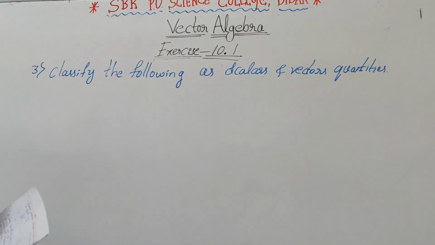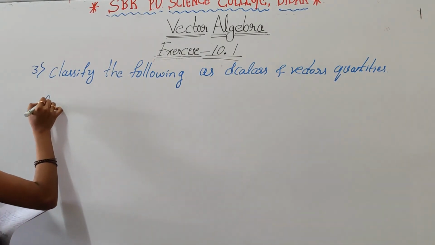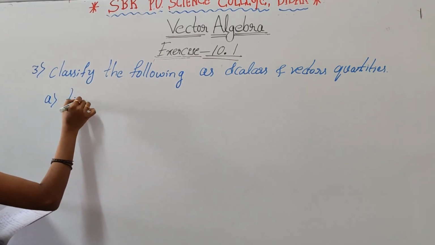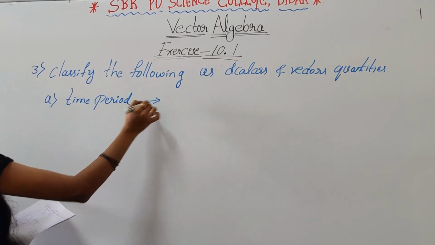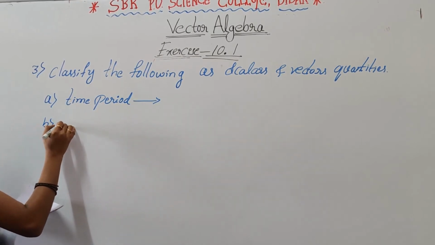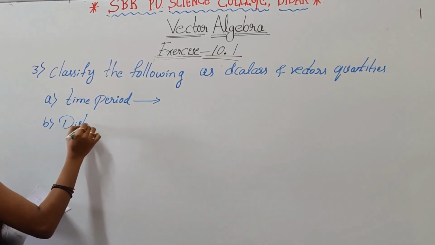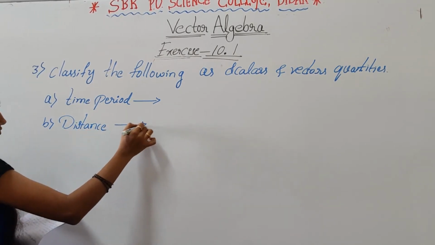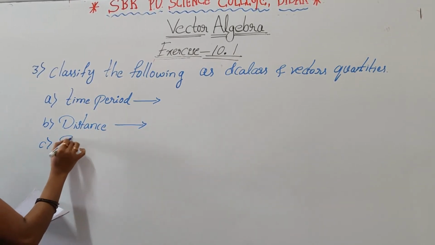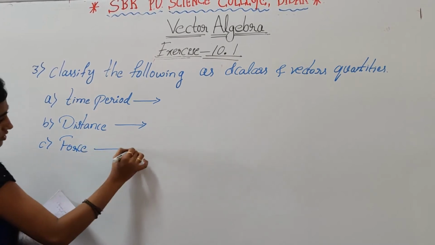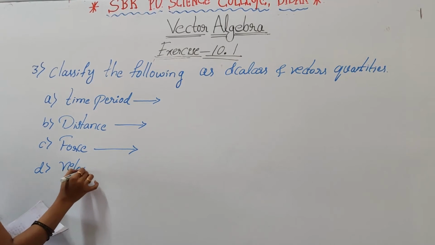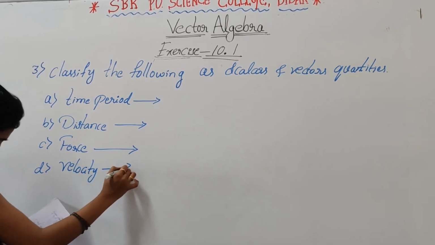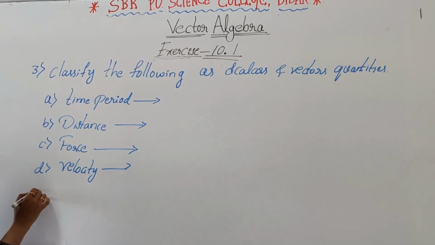So here third question is classify the following as scalar and vector quantities. In that first one is time period. The next one distance. Force. Velocity. Then work done.